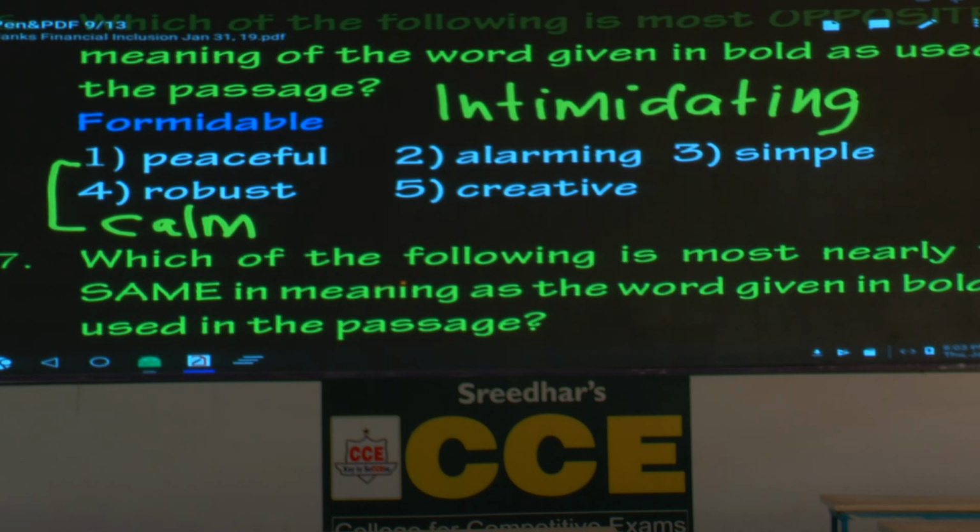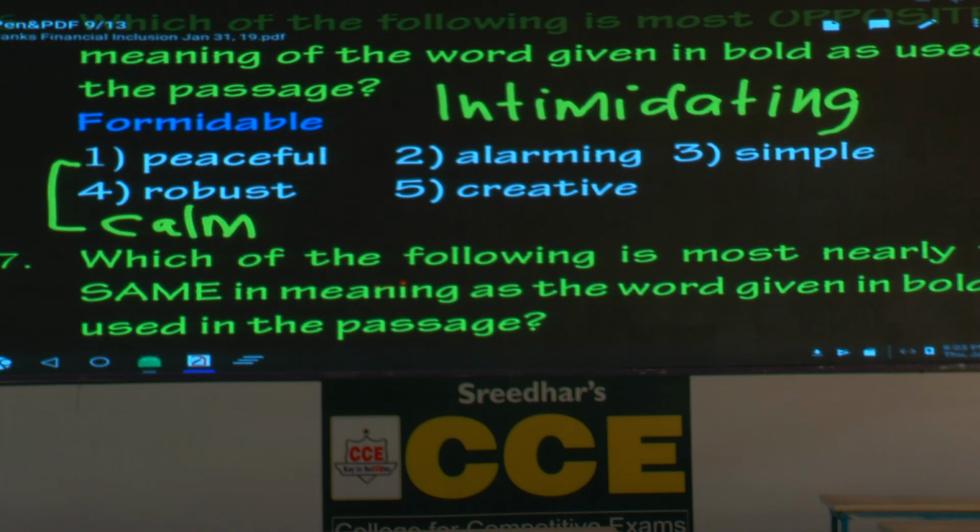Now means what? Difficult. What is difficult usually? Complicated. It is difficult. Now imagine simple work. What is opposite complicated? Simple. Now based on the context, now you answer, is it peaceful or simple? Obviously it has to be the third option.